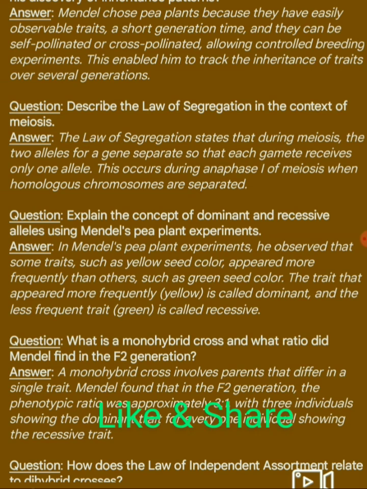Next question. Explain the concept of dominant and recessive alleles using Mendel's pea plant experiments. Answer. In Mendel's pea plant experiments, he observed that some traits, such as yellow seed color, appeared more frequently than others, such as green seed color. The trait that appeared more frequently, yellow, is called dominant, and the less frequent trait, green, is called recessive.